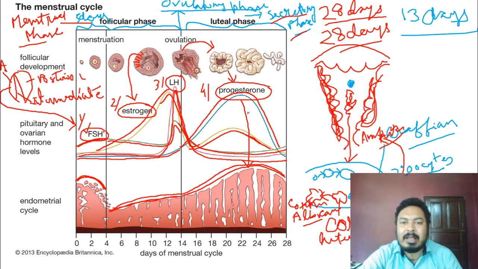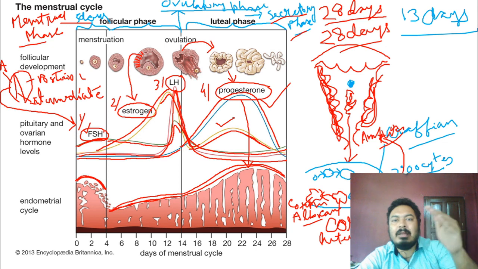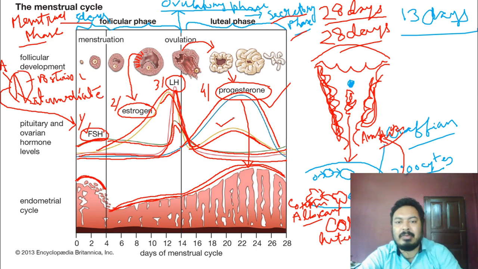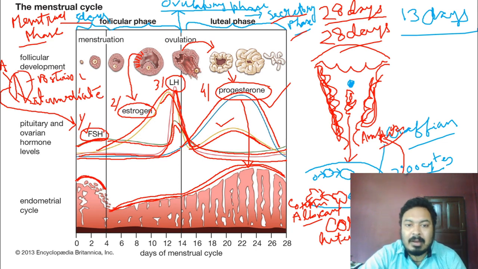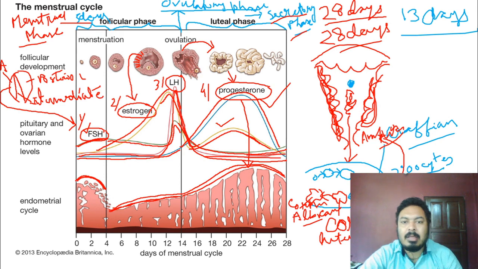Okay, that's why progesterone and estrogen both are going up in the luteal phase or in the secretory phase, but the concentration of LH and the concentration of FSH is going down. So these are going down, but the concentration of estrogen and the concentration of progesterone is going up.